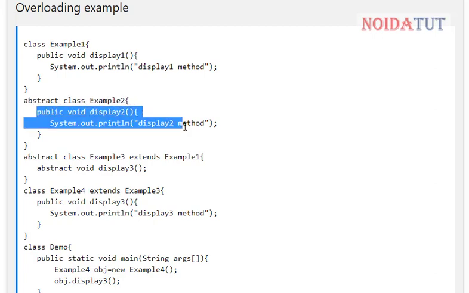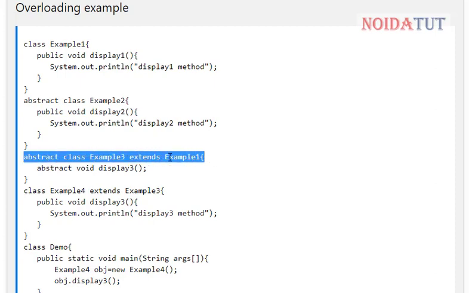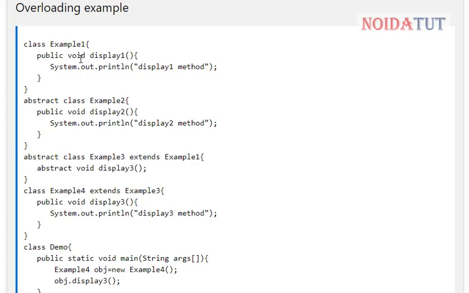Then we have another abstract class, then another function display2. Another abstract class is inheriting example 1 and declaring an abstract method display.